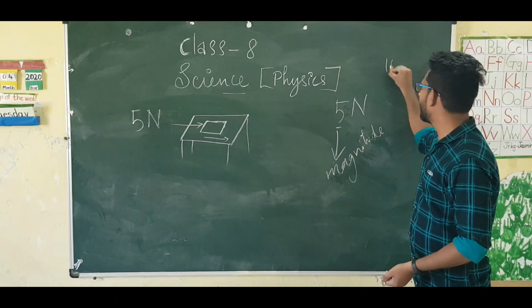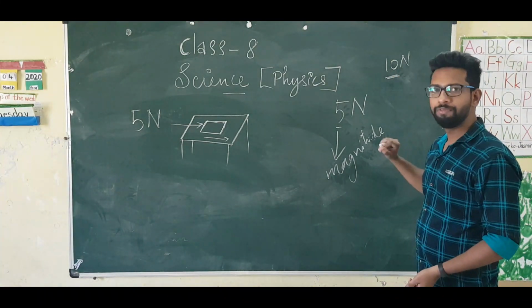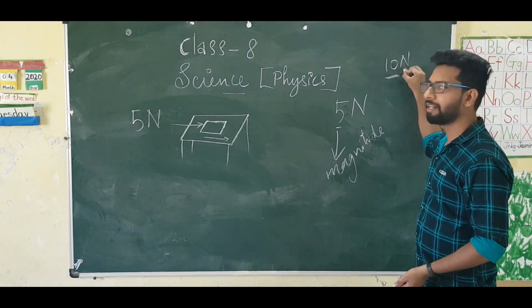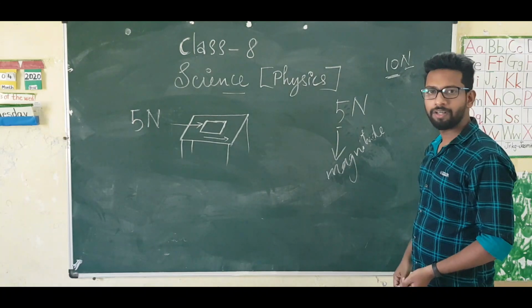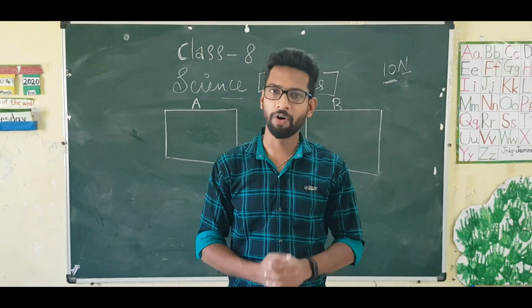For example, 10 Newton. Someone is applying 10 Newton. This numerical value, which gives the strength of the force, is called magnitude. And the symbol N represents the unit of the force. Is it clear? Suppose two or more forces are acting on an object.